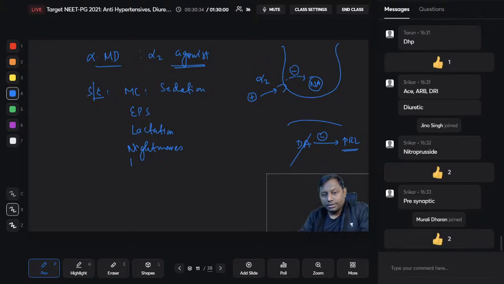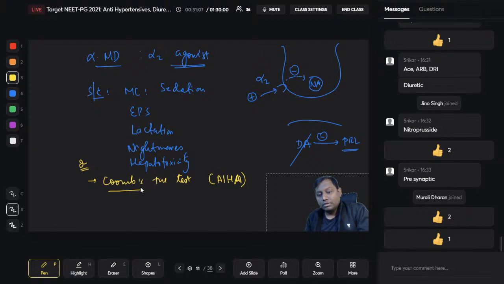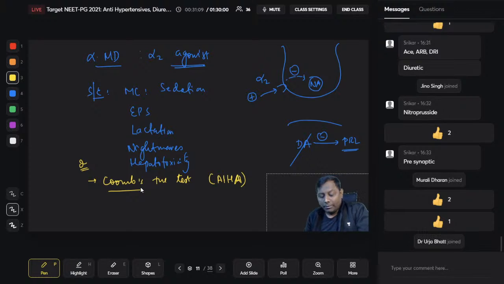Okay, hepatotoxicity. Apart from that, another thing that is reported is that this alpha methyldopa can cause a Coombs positive test, right? An antihypertensive drug that can cause a Coombs positive test, because it causes the development of autoimmune hemolytic anemia. I am sure in your pathology you must have read that any autoimmune hemolytic anemia will end up causing a Coombs positive test. So antihypertensive causing Coombs positive, that is very, very important, right? So that is your alpha methyldopa.